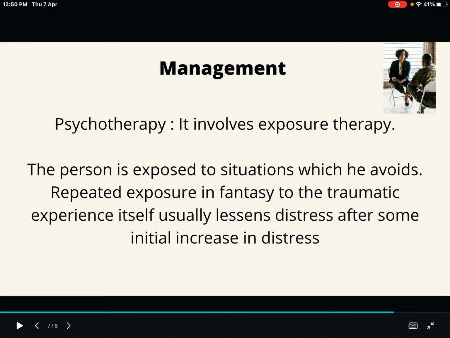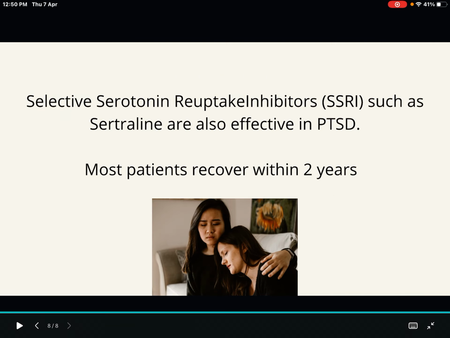So that is the first important therapy that we give for post traumatic stress disorder patients: psychotherapy involving exposure therapy. I guess it's clear. We will be exposing the patient to the similar environment again and again, so in the long term, he will be okay with that situation. The second one is selective serotonin reuptake inhibitors, SSRIs. Sertraline is an example of an SSRI. It is also effective in PTSD patients, and most patients will recover within 2 years.